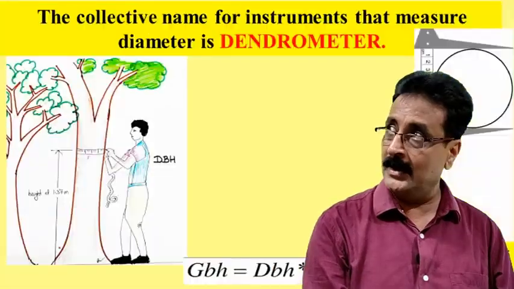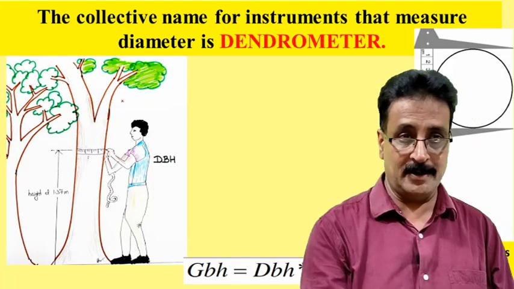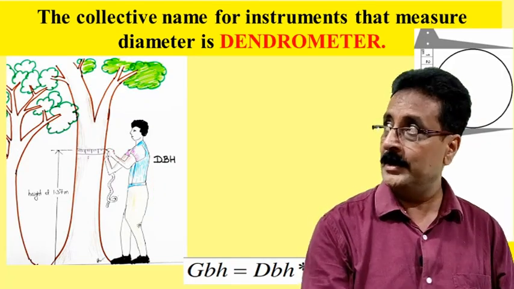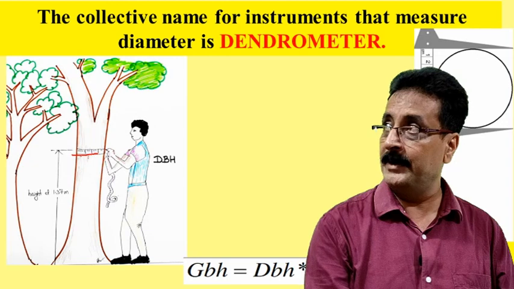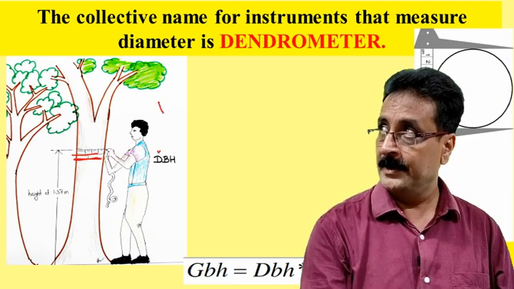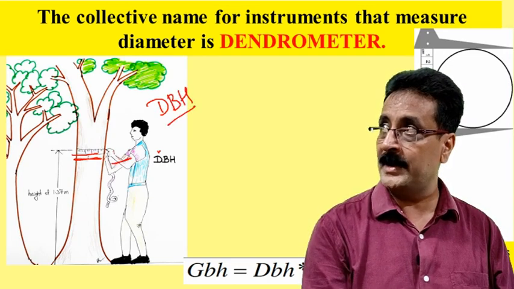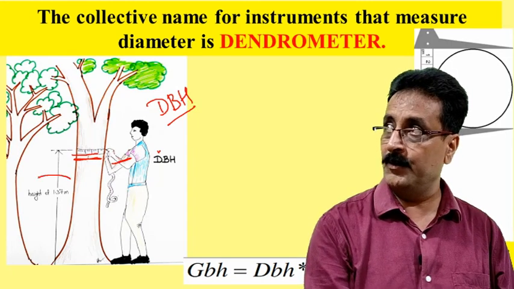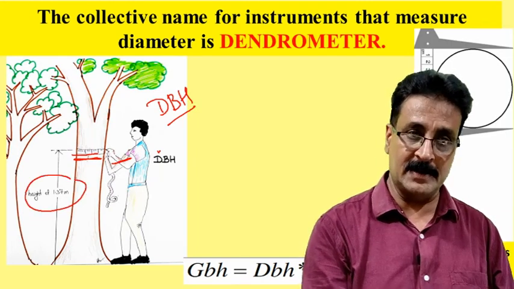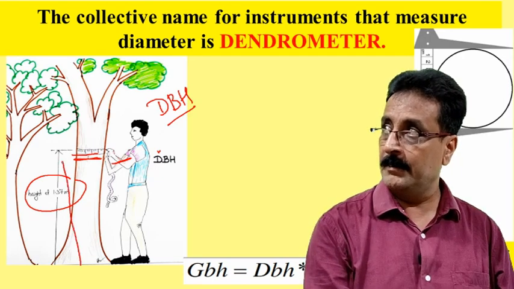If it is a cylindrical one, it is okay. That's why we will measure. Measurement is very important. Now the first important measurement is diameter. Diameter, I told you already, we call it diameter at breast height. D is diameter at breast height, we call it DBH. Now this at breast height, what is the breast height? We take it 1.37. This is a standard breast height, 1.37 meter from the ground level. We take it at breast height here.